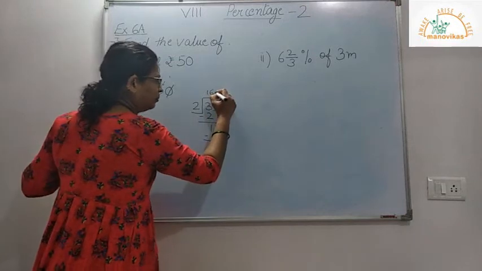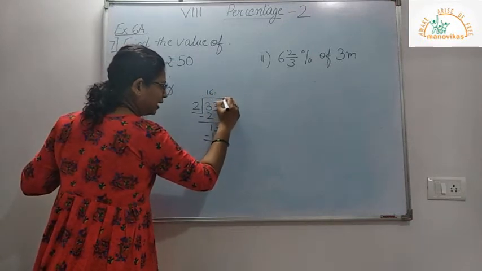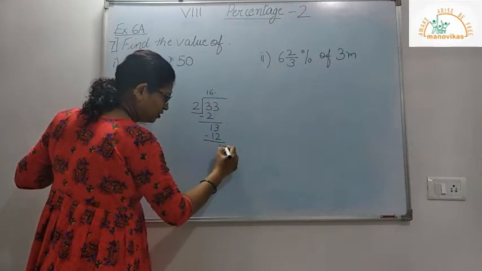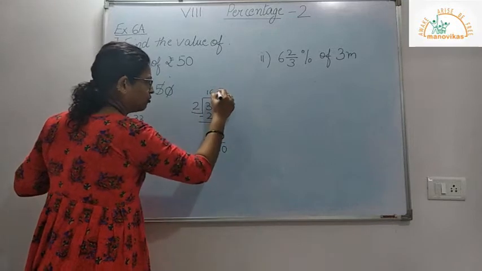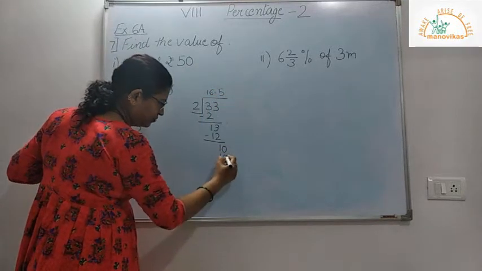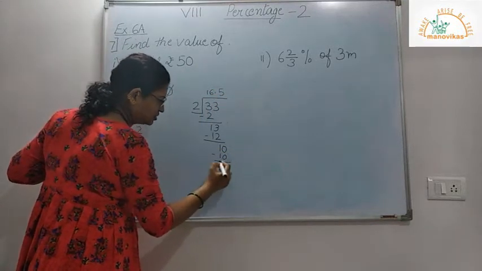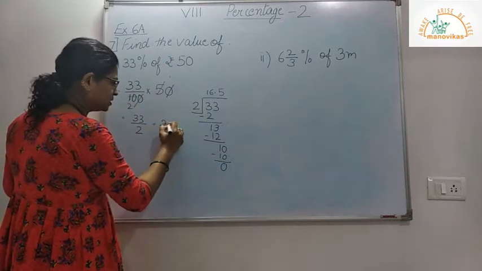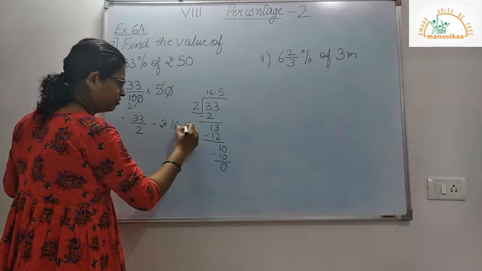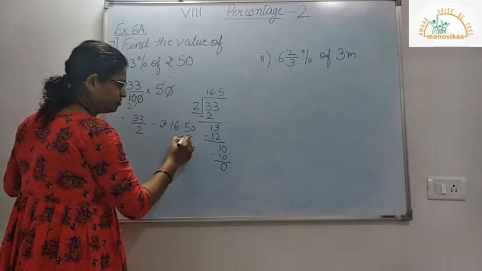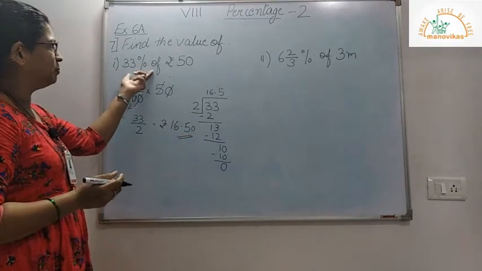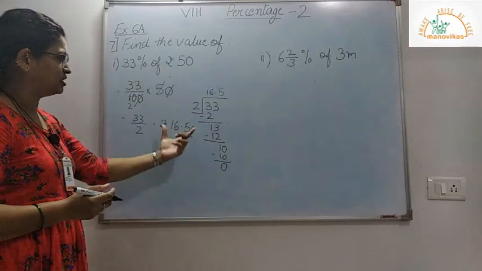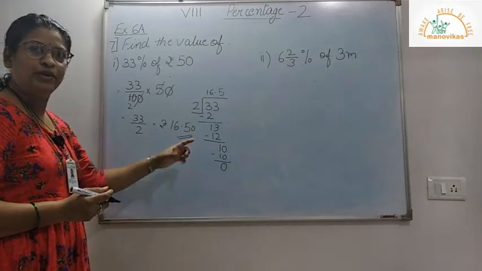Now what I do, I put a decimal point, and I take a 0 over here. So now I get 2 5s are 10. And the remainder is 0 over here. So my final answer here is rupees 16.50. So this is my final answer. So 33% of rupees 50 is rupees 16.50.